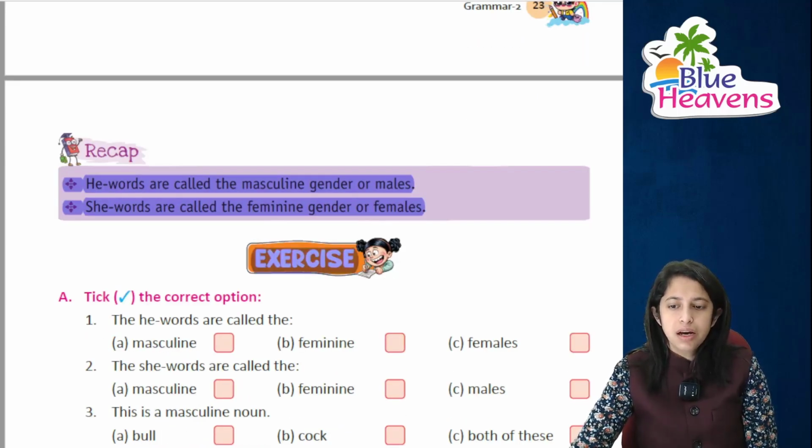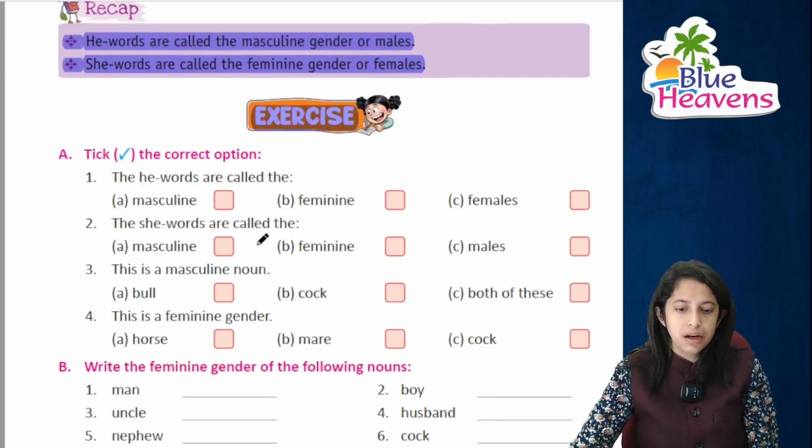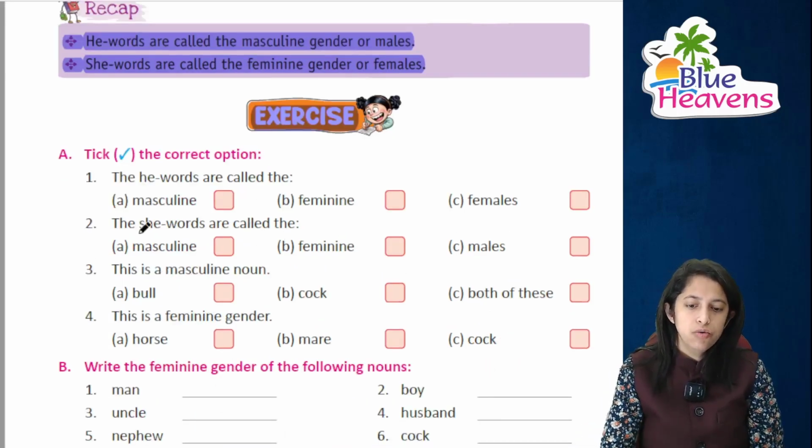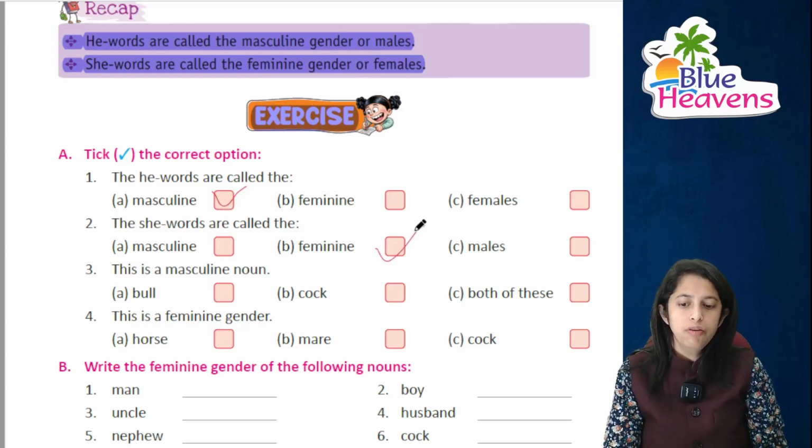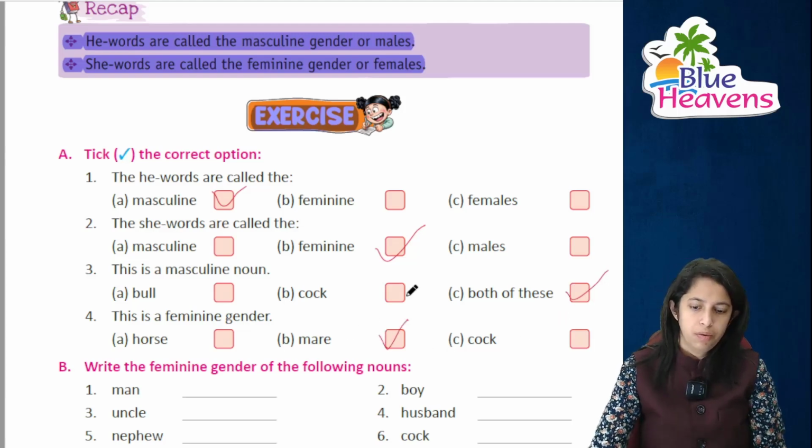Moving on to the exercise, we'll be doing the correct answers. The he words, they are used for whom? They are used for masculine, right? And she words used for feminine. This is a masculine noun, masculine hai, that will be bull or cock. It will be both of these, right? And this is a feminine gender, that is horse ka mare, to mare ho gaya, right?